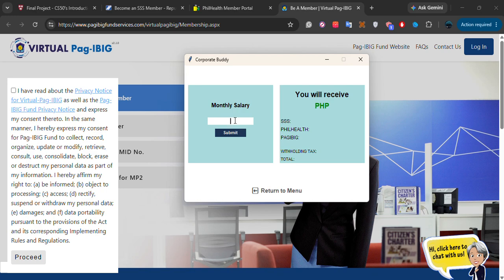Let's say we input a random string, it cannot be accepted. It will display an output here. It says input must be a number. How about a negative number? It says a negative number is not allowed. How about we type nothing at all and then submit? It says no input. And then let's try a super low value like 300, submit. And then it says your salary must be at or above 510 pesos.